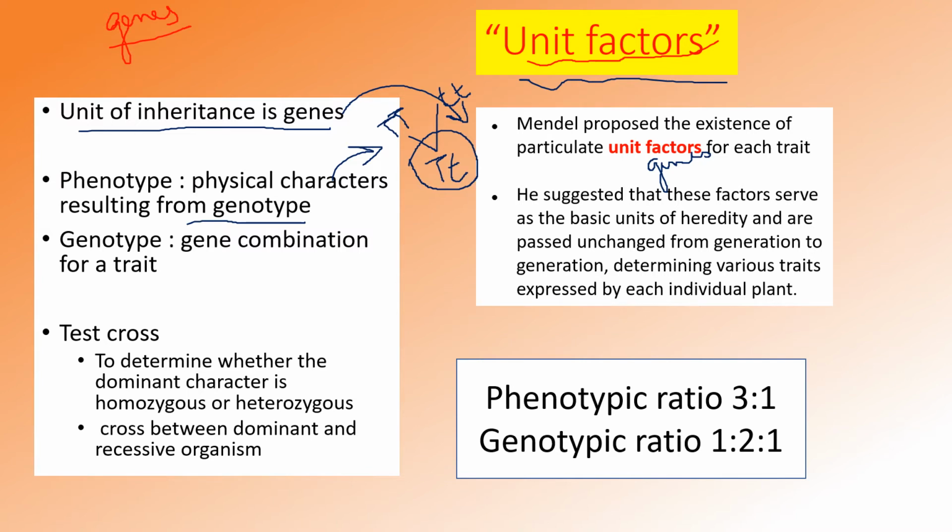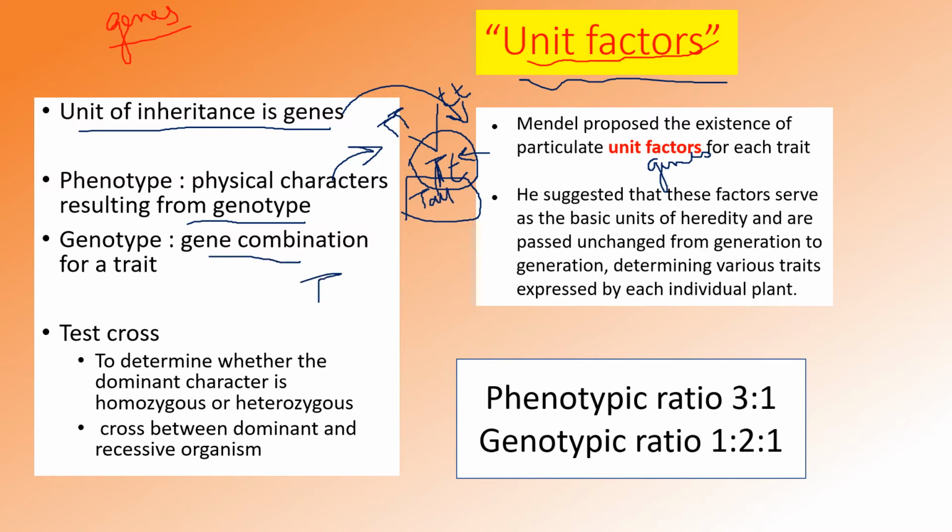This capital T is expressing, and this offspring is tall. Even though its genotype is heterozygous, the phenotype is tall. That is the physical character, the character we can visualize. Morphological characters are said to be the phenotype, but the genotype is the gene combination.